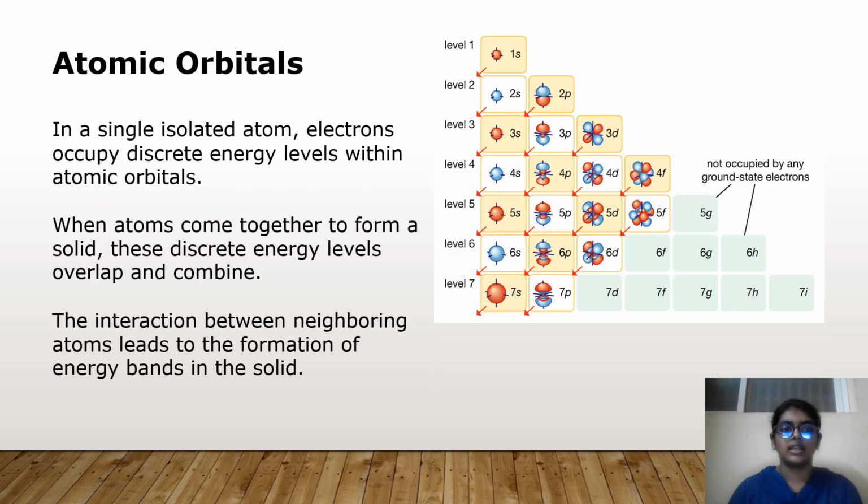Atomic orbitals. In a single isolated atom, electrons occupy discrete energy levels within atomic orbitals. When atoms come together to form a solid, their discrete energy levels overlap and combine. The interaction between neighboring atoms leads to the formation of energy bands in solids.